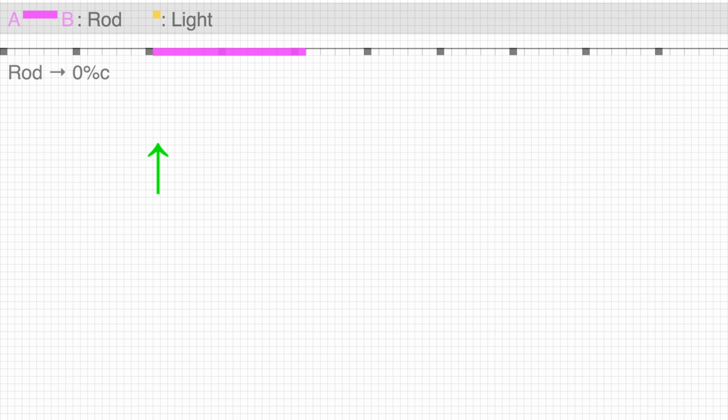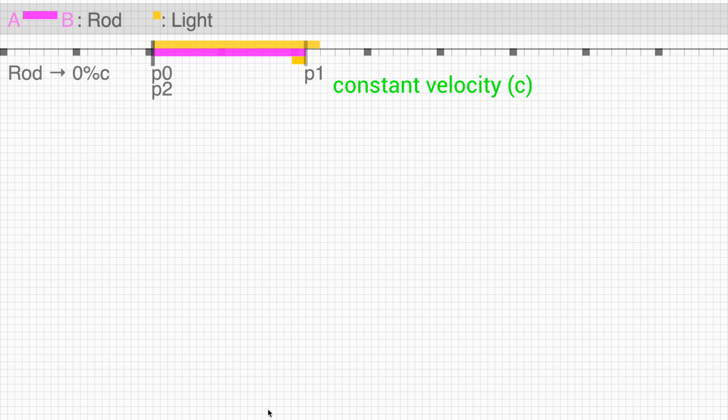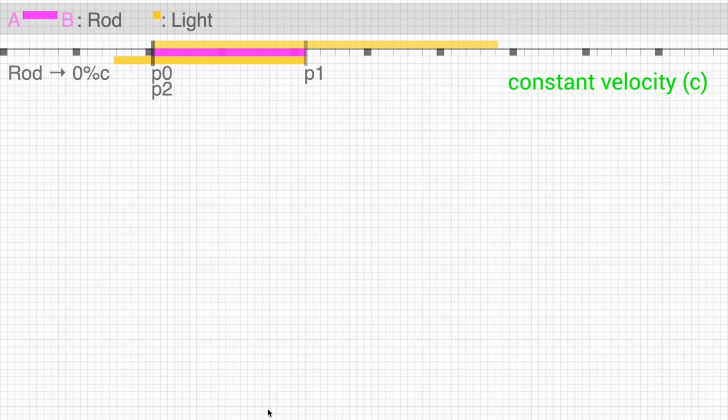So let's start exactly where Einstein starts, with a stationary coordinate system. It's pretty much like graph paper. Now within that system we have a rigid rod with ends A and B, and its length is fixed. We also have light, which is moving throughout the system at a constant speed, and light doesn't care whether it comes from a moving rod or a stationary rod. The light is always propagating at a constant speed.